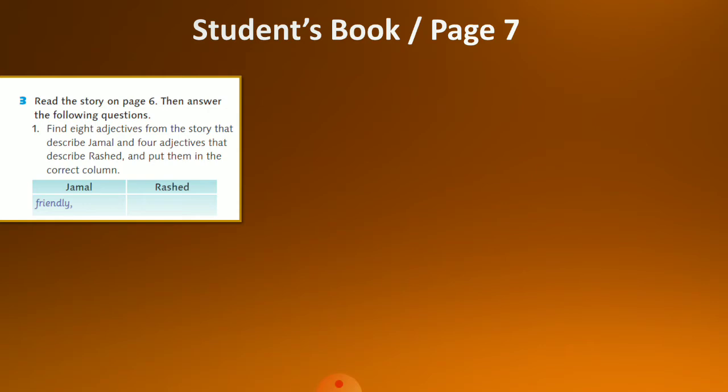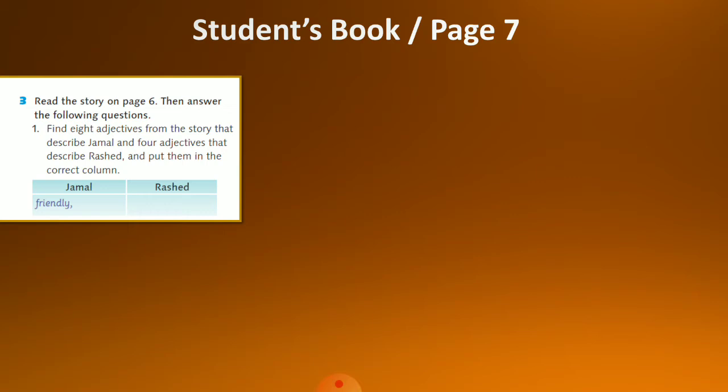Find 8 adjectives from the story that describe Jamal and 4 adjectives that describe Rashid and put them in the correct column. Now, after reading the story, we said that we have 2 persons or 2 students, Jamal and Rashid, and they both have different personalities. We can describe them with different adjectives, but at the end of the story, they became friends because they have things in common.